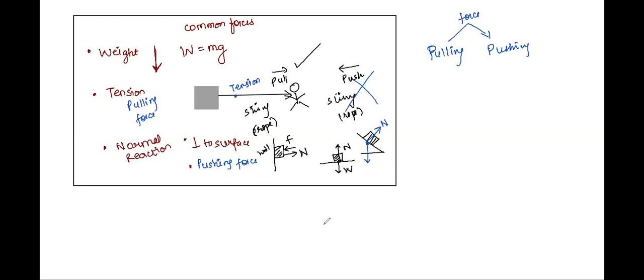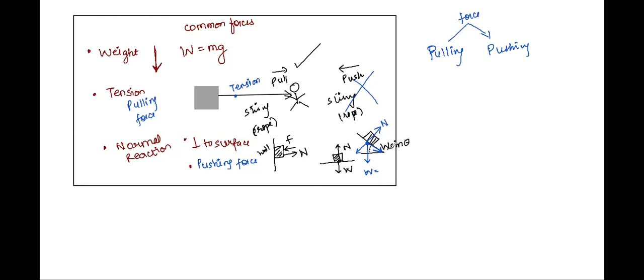I hope you all have read that this weight can now be split into two components. One will be perpendicular to the direction of the inclined plane and one along the direction of the inclined plane. It will depend upon the angle theta. We'll see a question just now. The component along the direction of the inclined plane will be W sin theta, right?